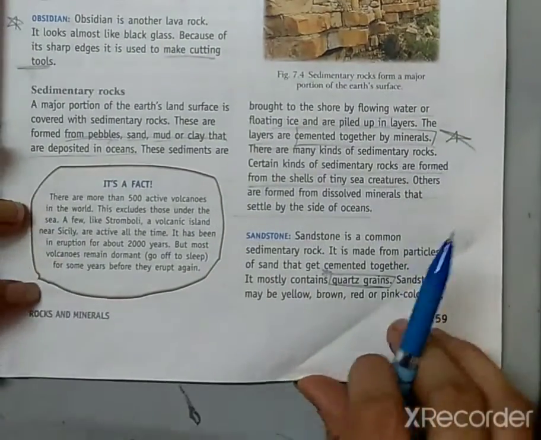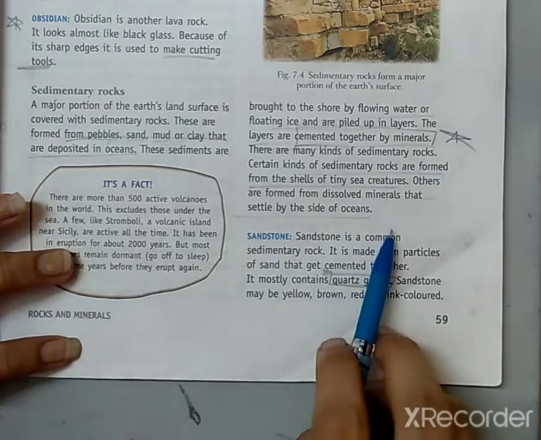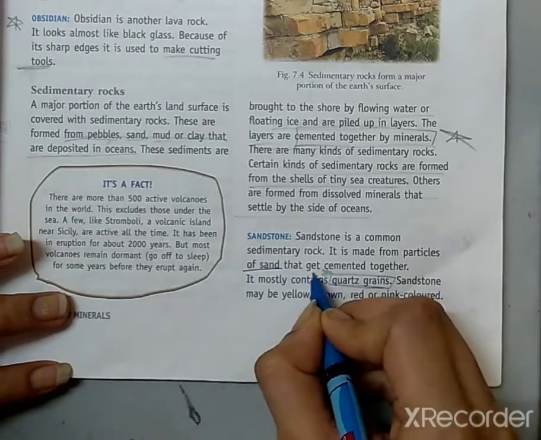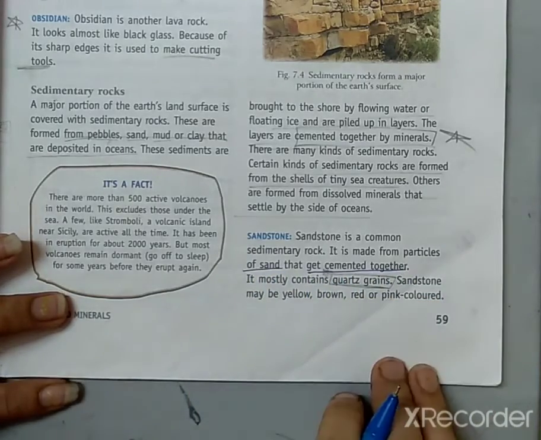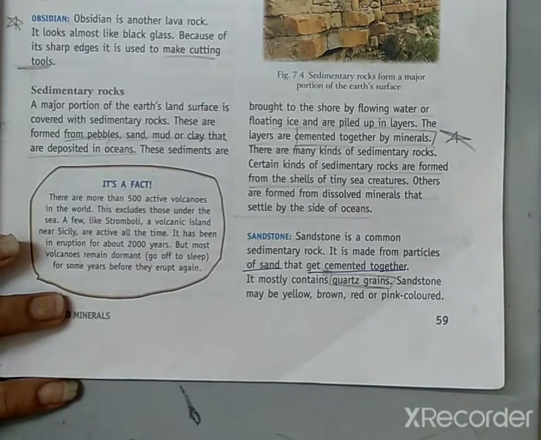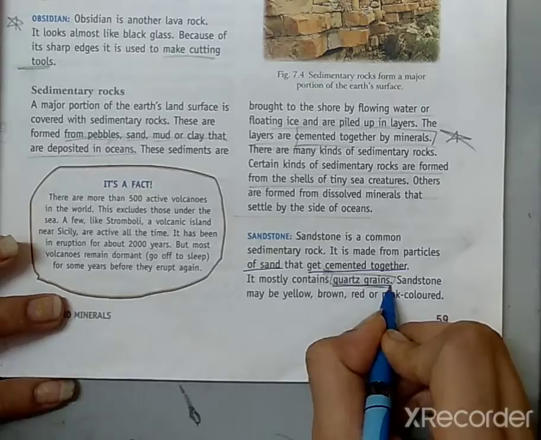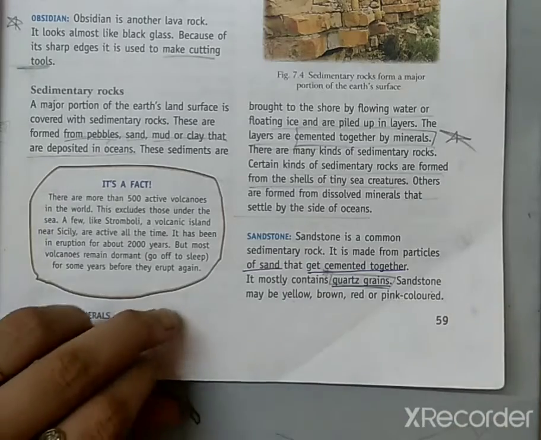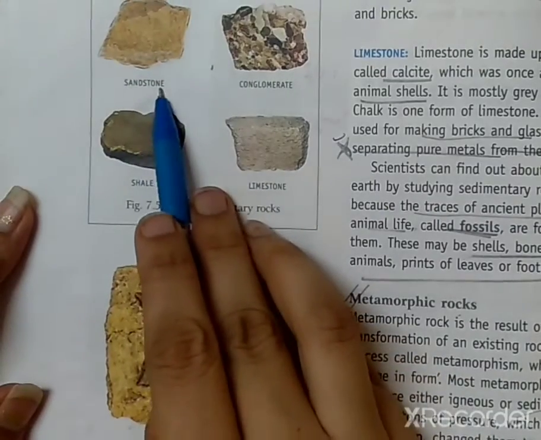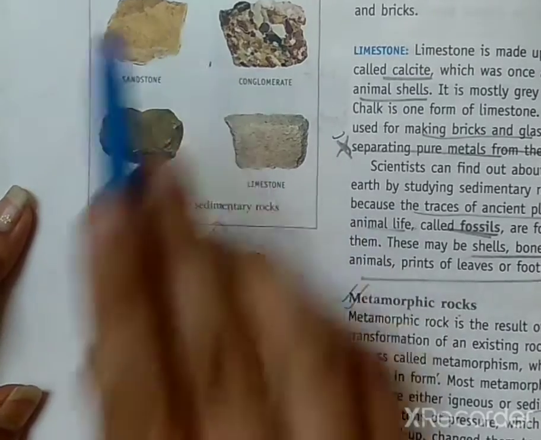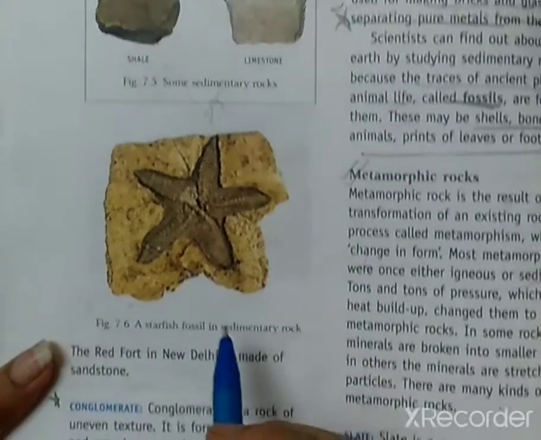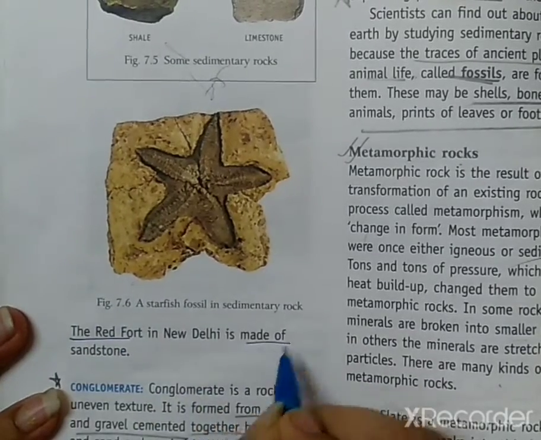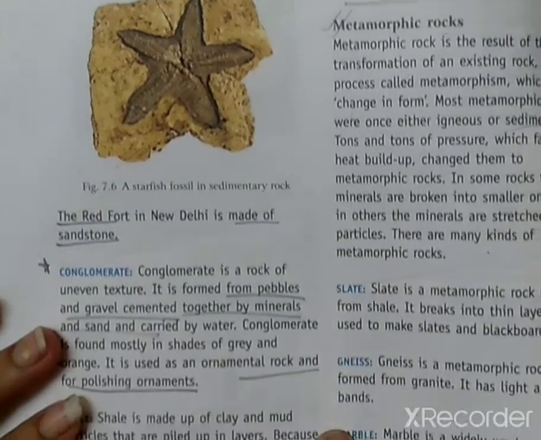The very first one is sandstone. Sandstone is a common sedimentary rock, and it is formed from particles of sand, and these particles get cemented together. The main mineral that it contains is quartz grain, right? Sandstone can be found in yellow, brown, red or pink color. Here you can see the picture of sandstone. The Red Fort is also made up of sandstone, right?